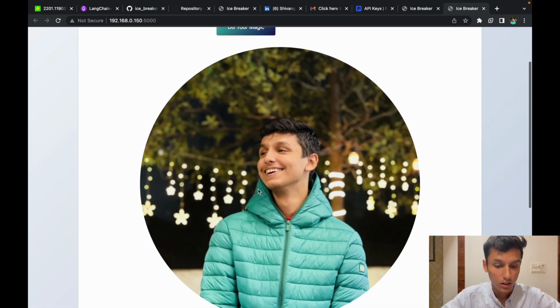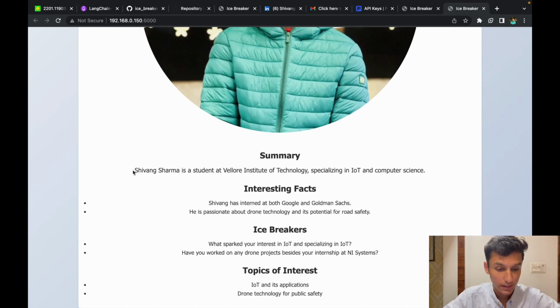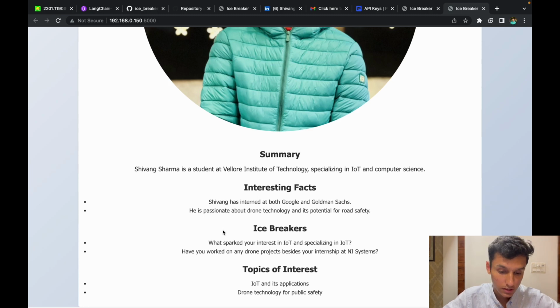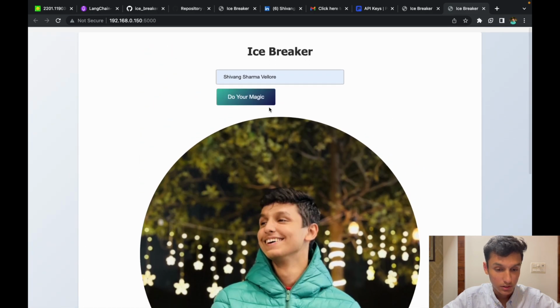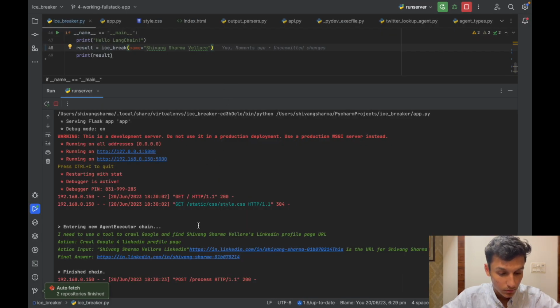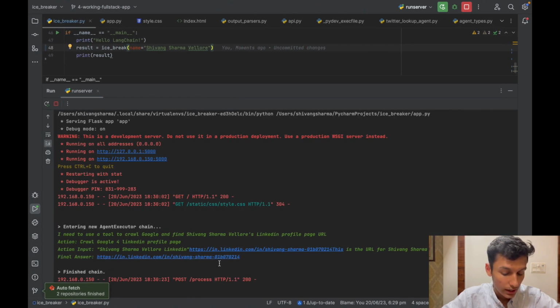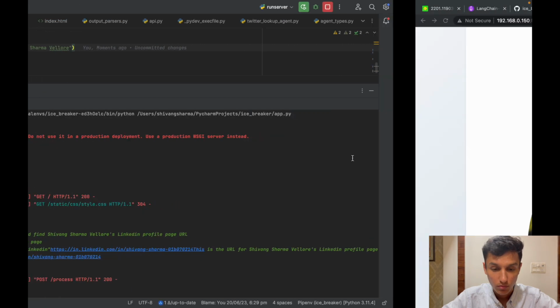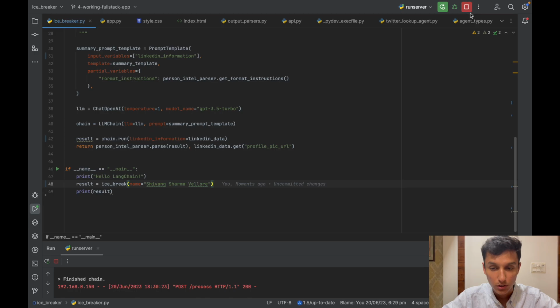Yeah. So finally, as you can see, it has pulled my profile pic also, and it has got a summary that I am a student at VIT Vellore, specialization in IoT and computer science, and it has got my interests also, and some icebreakers. Yeah. So here we can see that it has exited out of this code, and now we can put anything we want now that we are not using Twitter.